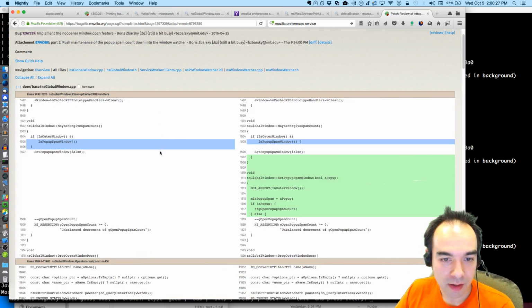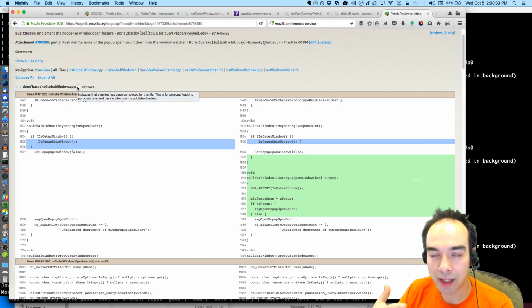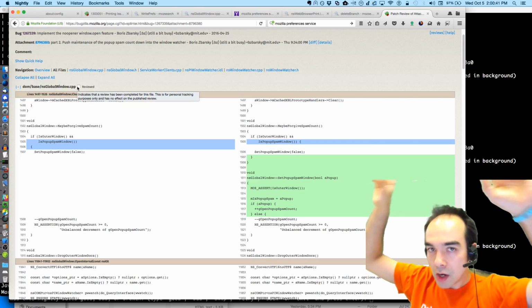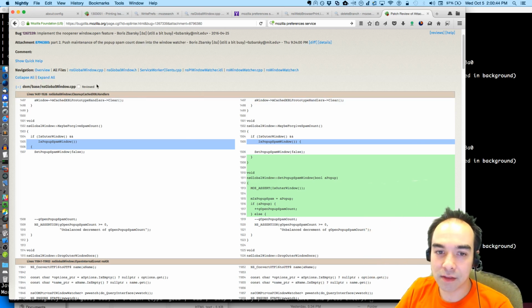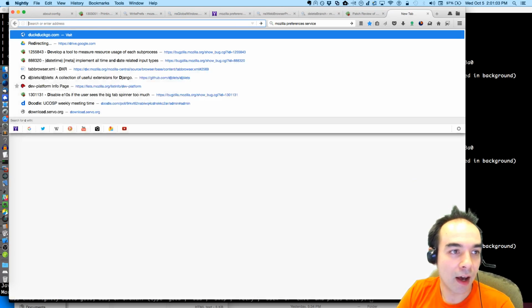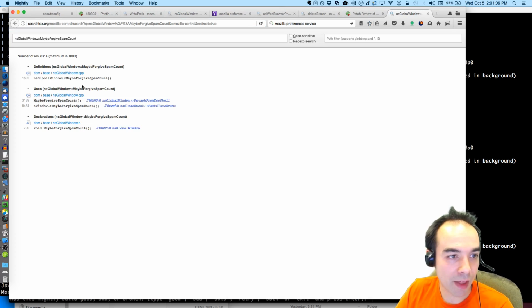What does that mean? We have this concept of spam, like pop-ups being blocked. If a web page runs some JavaScript that tries to open up a billion pop-ups, we can notice that and mark them as spammy and then prevent them from opening. We can show a little notification that says, I prevented this page from opening 1 billion pop-ups. Do you want to actually open them? And that's managed using the spam count. Before I begin, I should briefly familiarize myself with how the spam count works.